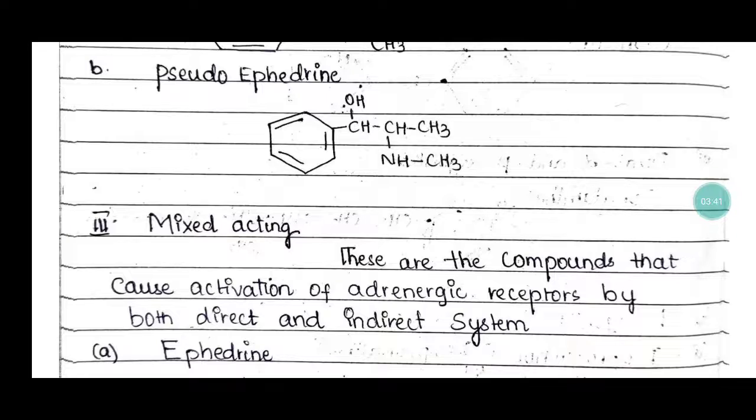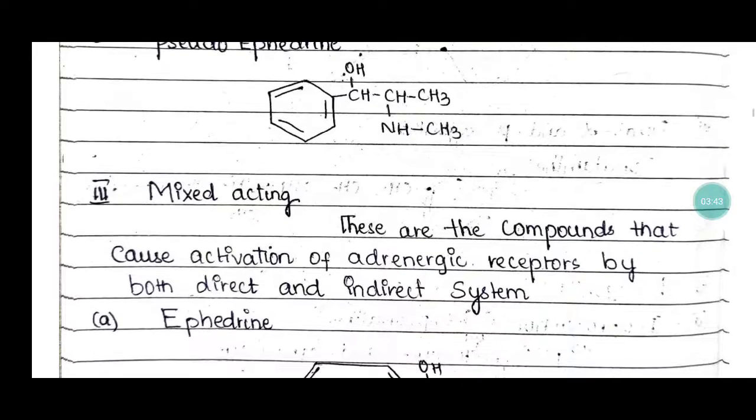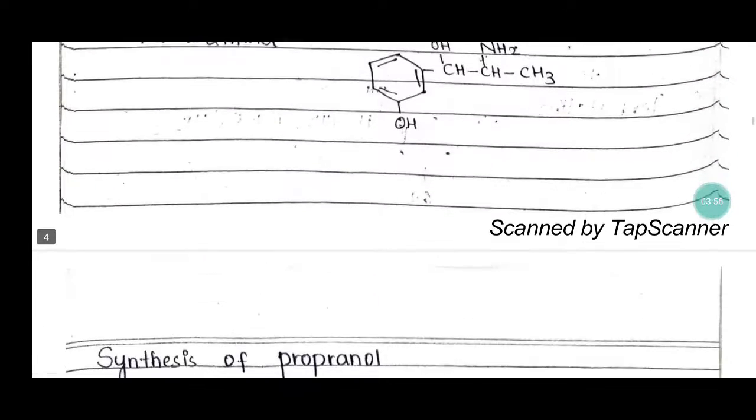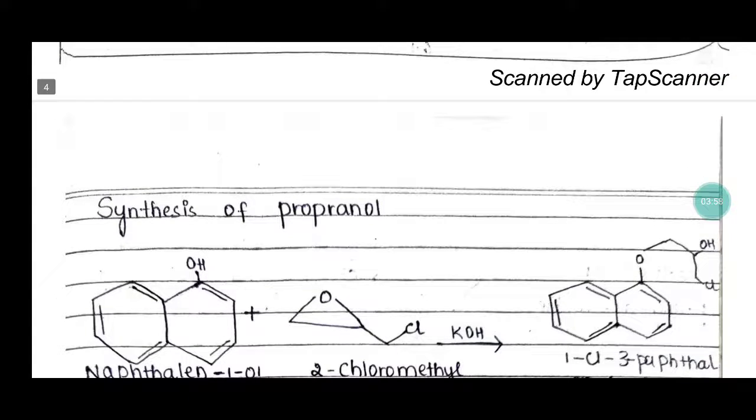And number third, mixed acting adrenergic agents. So what are the mixed acting? These are the compounds that cause the activation of adrenergic receptors by both direct and indirect systems. So the examples are ephedrine, metaraminol. And the synthesis of propranolol.